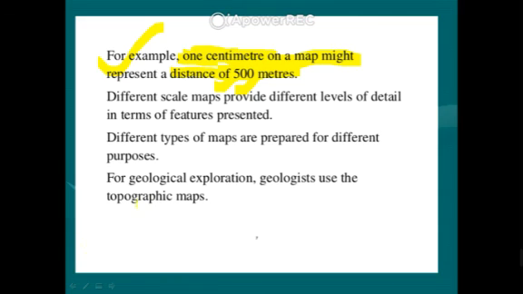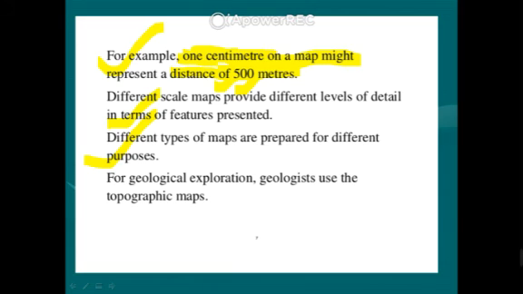Okay, so maps may be of different types: political map, physical map, topographic map. Okay, and these three maps are important: political map, physical map, and topographic map. A political map is a type of map that denotes state boundaries and state names, and a physical map denotes the physical features which are made naturally, such as mountains and plateaus.